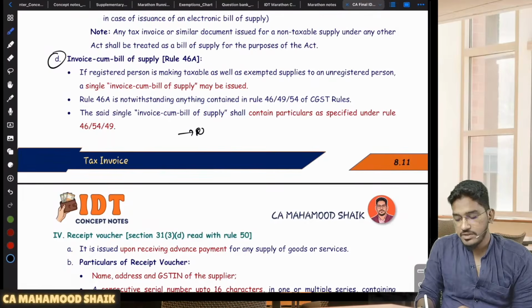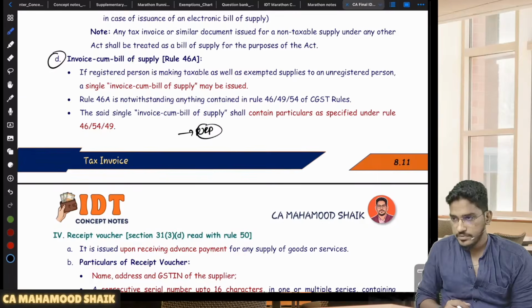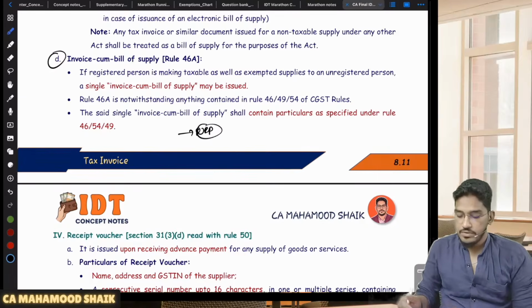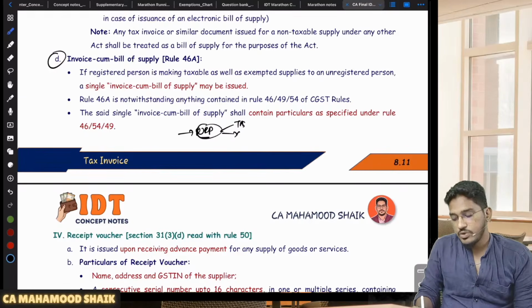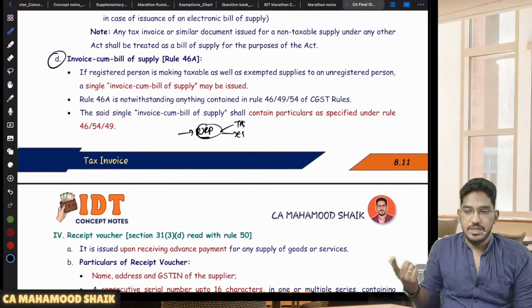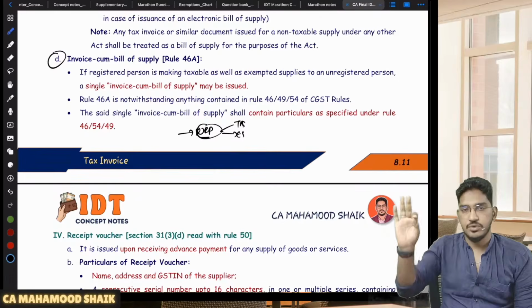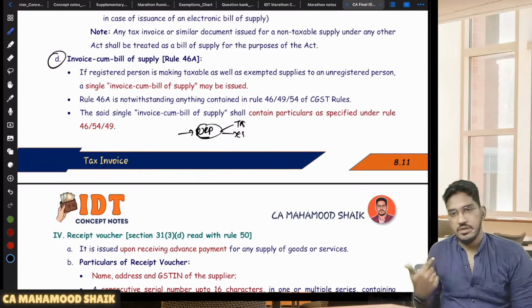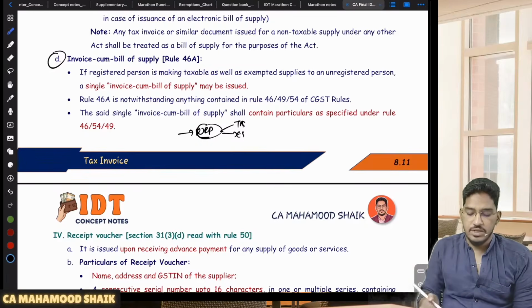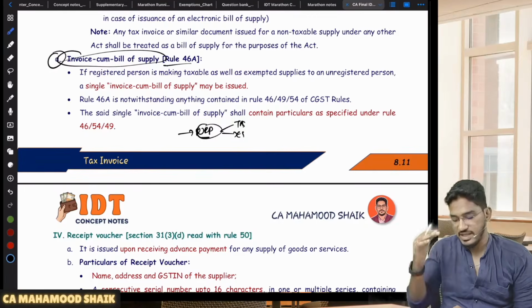If you are a registered person, but your recipient is an unregistered person, and to that unregistered person you are making a taxable supply also and an exempt supply also in a single supply, you are not required to give two separate documents called tax invoice and bill of supply. You can give one single document called invoice cum bill of supply. But this can be given only when your recipient is an unregistered person. That is what rule number 46A says.